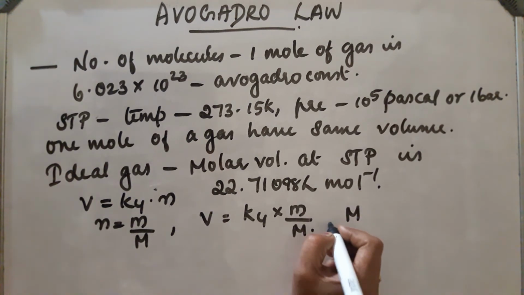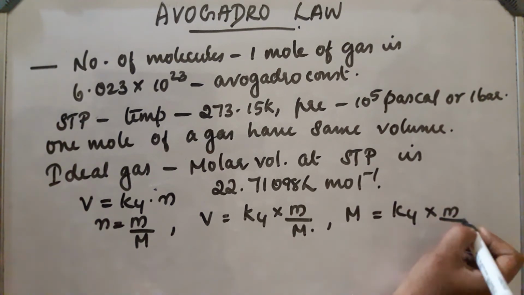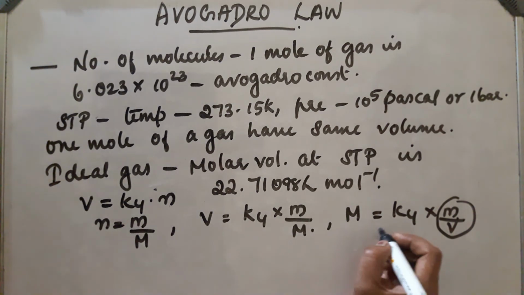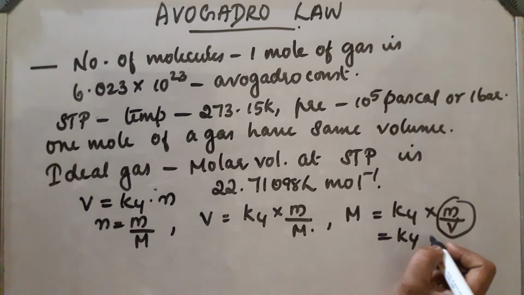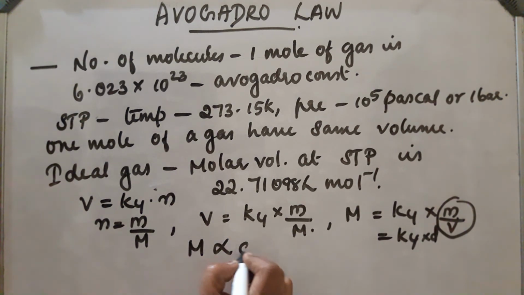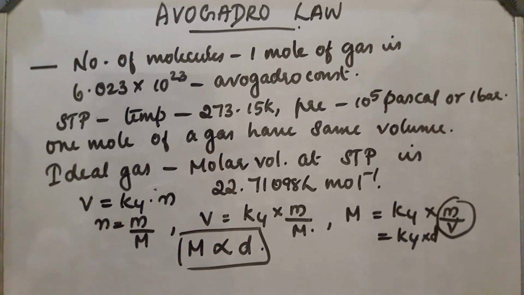From this, molar mass will be equal to K4 into M by volume. And this M by volume is the density, that is, density is mass by volume. So, instead of M by V, we can write d. So, the molar mass of a gas is directly proportional to the density of the gas. This is another relation.